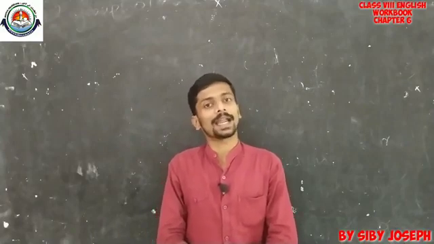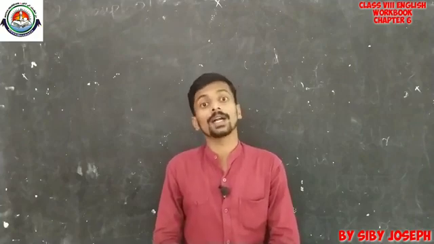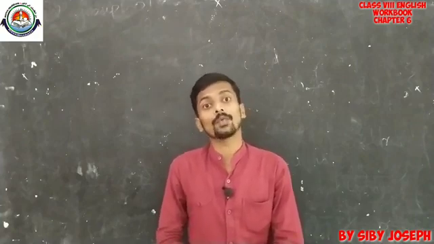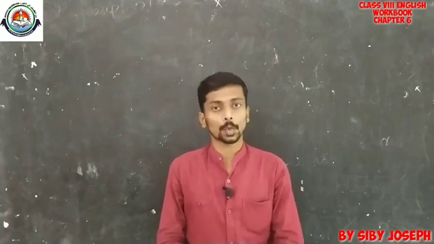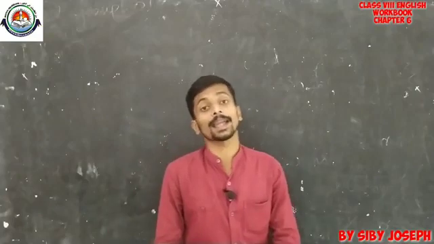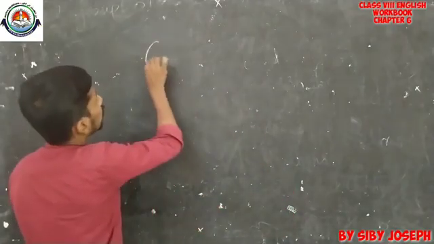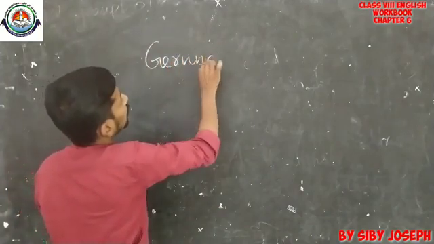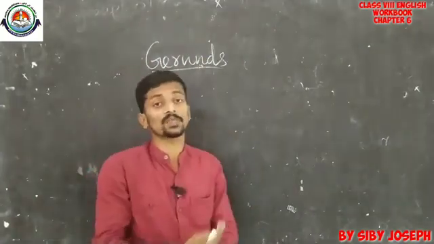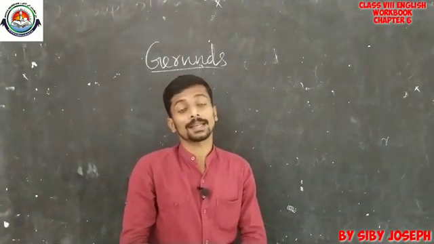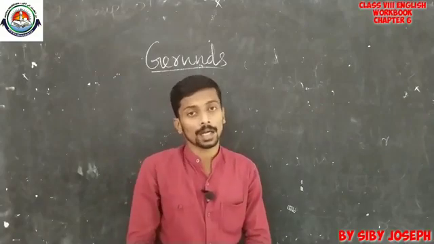In the last class, we had discussed and completed the 5th chapter from your workbook. So, today we are planning to go with the last remaining chapter, the 6th chapter from your workbook, social equality. The main grammatical item included in this chapter is gerunds. I hope that you have a clear idea about gerunds, because we discussed the same thing in a very detailed manner when we took the 6th chapter from your course book.